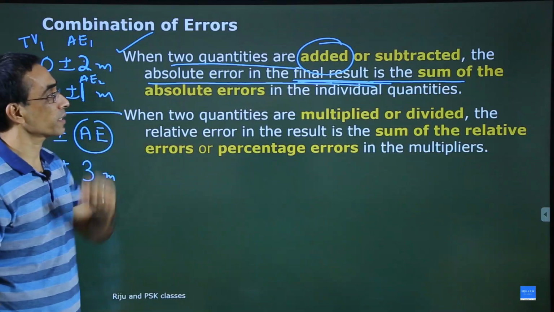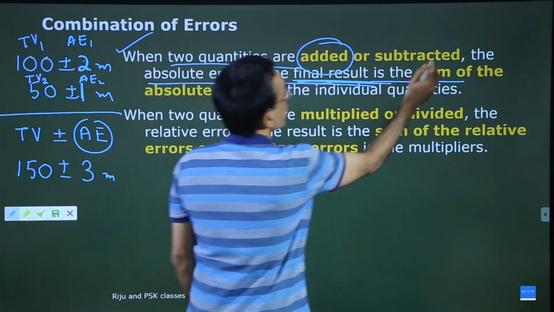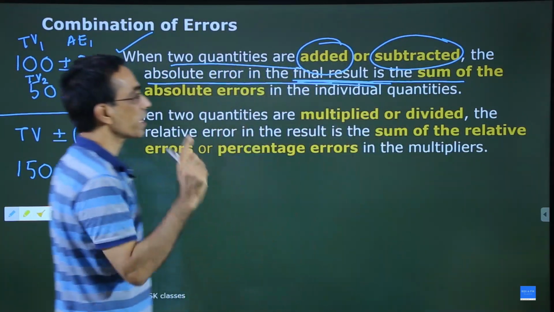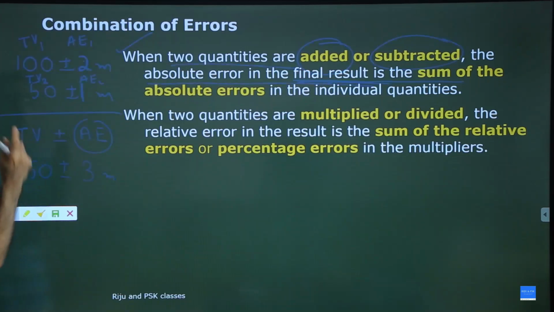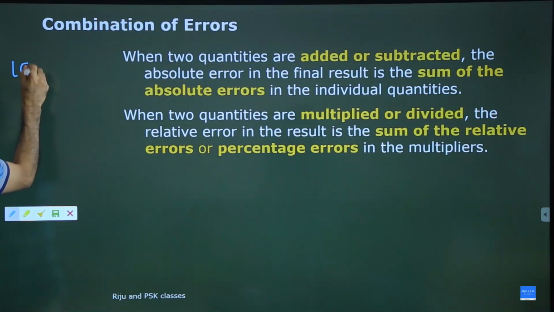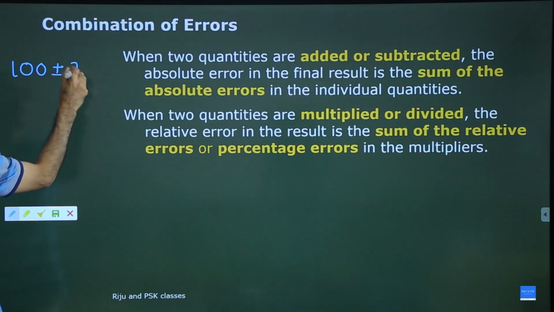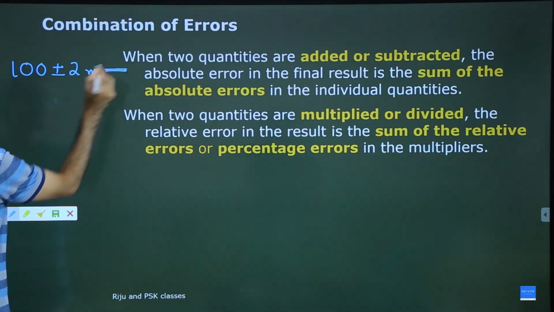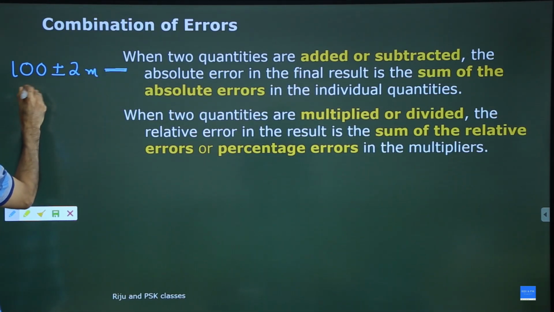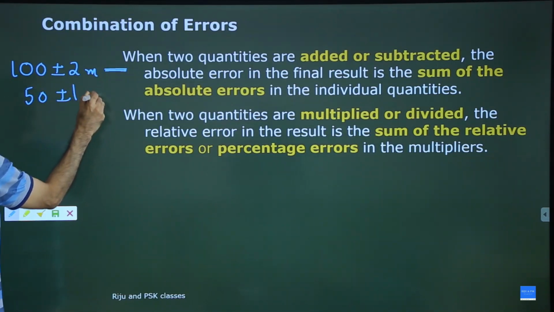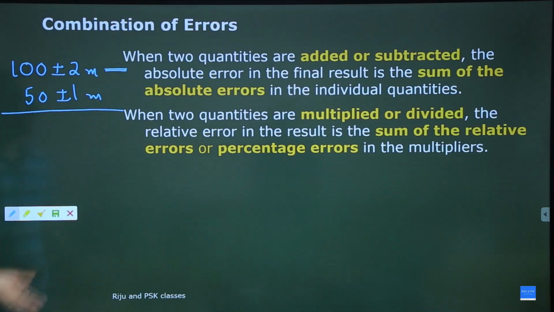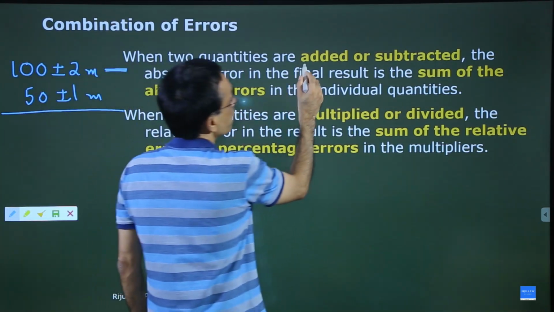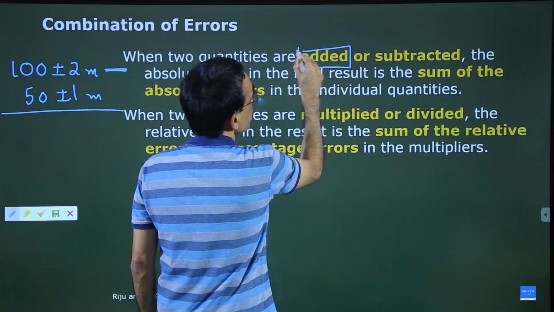This is for addition. But see, the same rule is applicable for subtraction. So if I tell you 100 plus or minus 2 meter minus 50 plus or minus 1 meter, what should I do? Again the same rule. Now this time you don't have to think about addition.